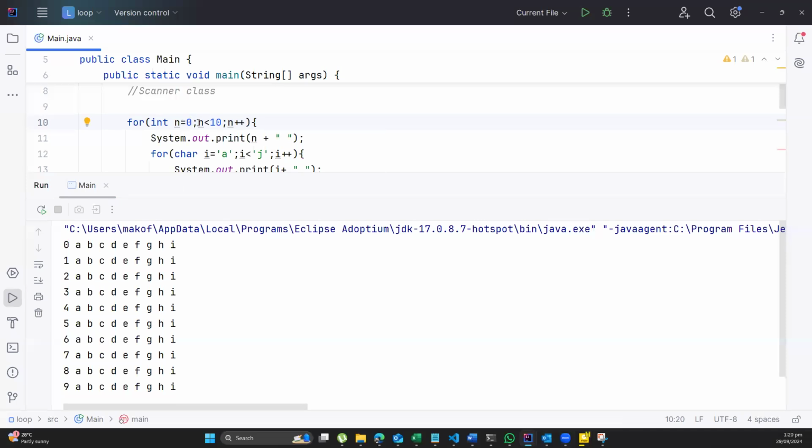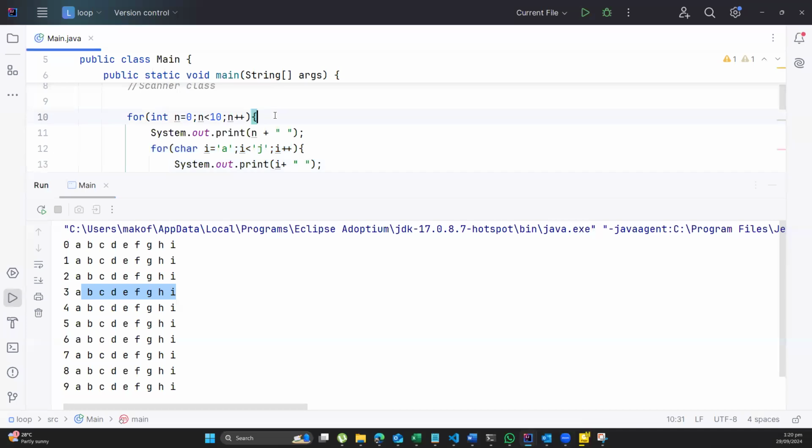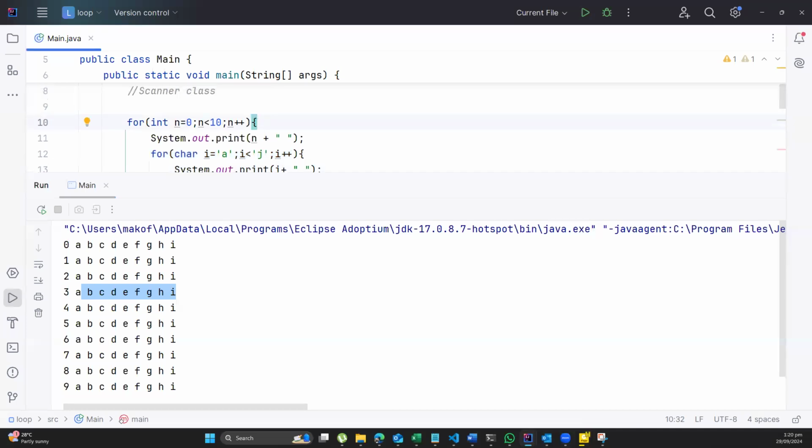Remember, we started with n is equal to 0. So now n will move to 1. And then it will enter here. So here will be 1. It will display. So we have the 1 being displayed here. Then it will do the loop internally again. Then it will go to 2, everything. Go to 3, everything. If you are very observant, you realize that the outer loop is controlling the column.